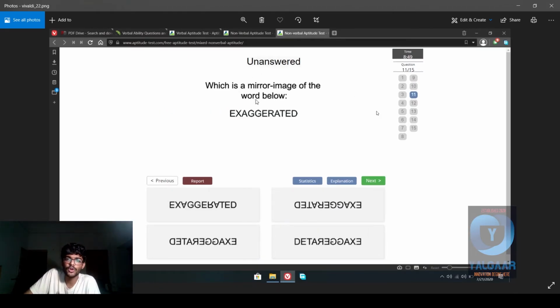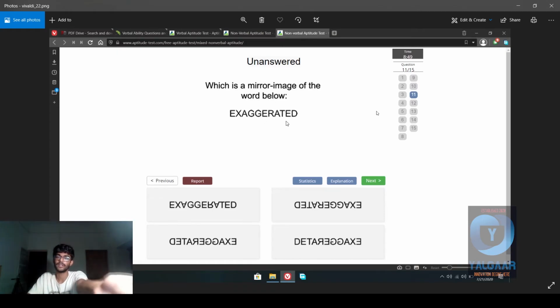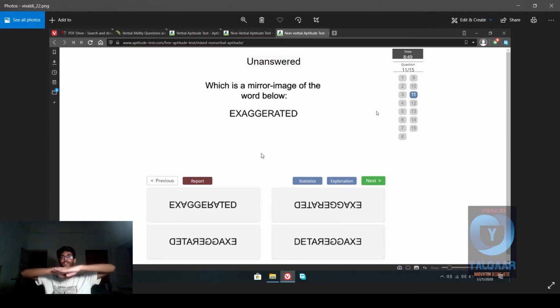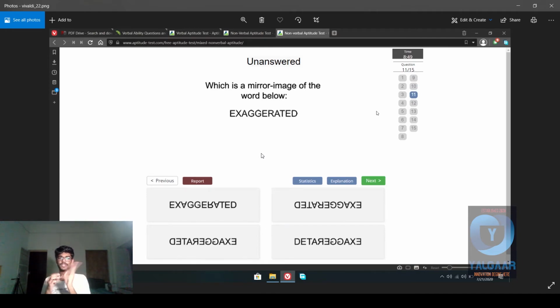Which is the mirror image of the word below? So this is exaggerated, the word, and we need to find a mirror image. There is a simple way to find the answer, which you need imagination for. You look at the letter, and a mirror image is basically, you keep it over here, and then you take a mirror image, or this is usually a water reflection, so this is the mirror image. So if this is your question, this will be your answer. For example, if E is like this and this is the mirror, then E will become like this, right?